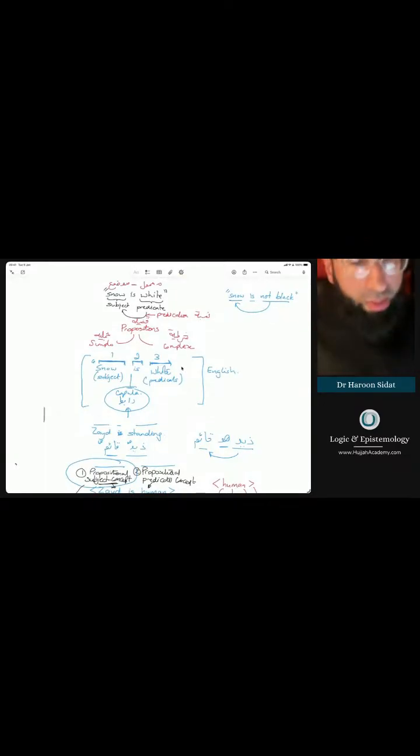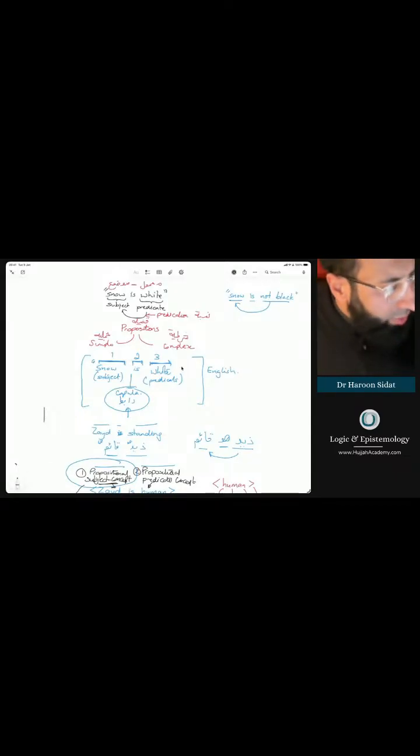So, if you remember, we looked at simple propositions. And one of the examples that we looked at was this example of snow is white, not Snow White, but snow is white. Now, we talked about that there are two types of propositions. There's a simple one, which is called a qadiyya hamliya. That's on your left-hand side here. That's the simple type, nothing difficult.